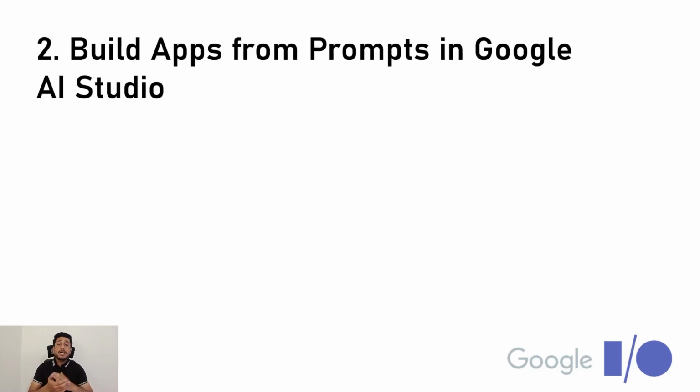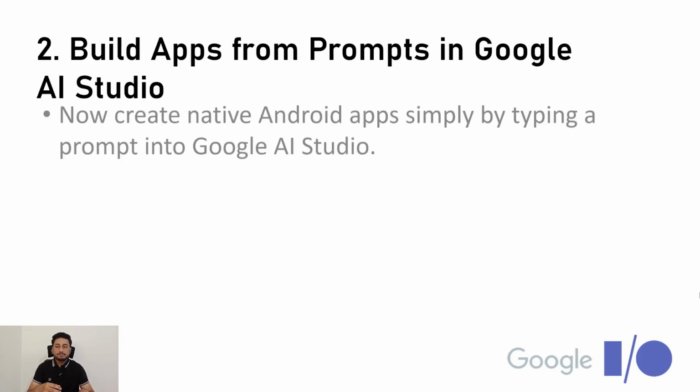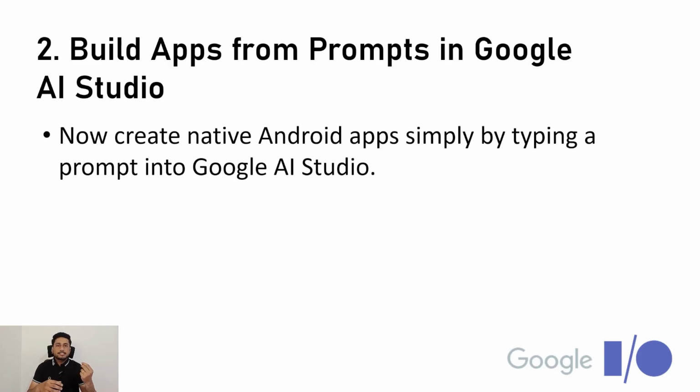The second one is building apps from prompts in Google AI Studio. We have been hearing about this for a long time, and there are a lot of small software tools out there claiming that you can just type a prompt and it will develop software for you. This is the same announcement from Google: now create native apps simply by typing a prompt into Google AI Studio.